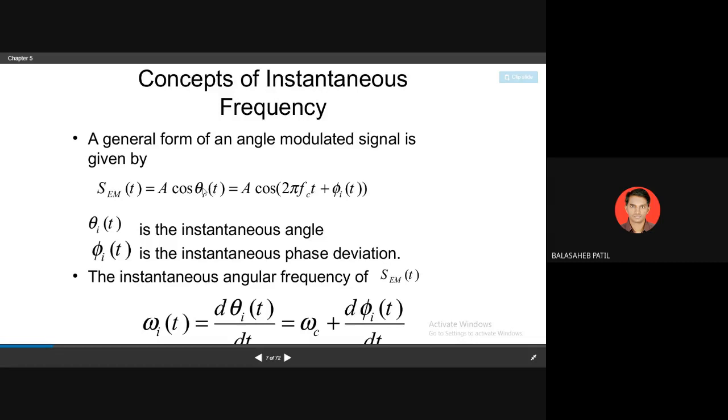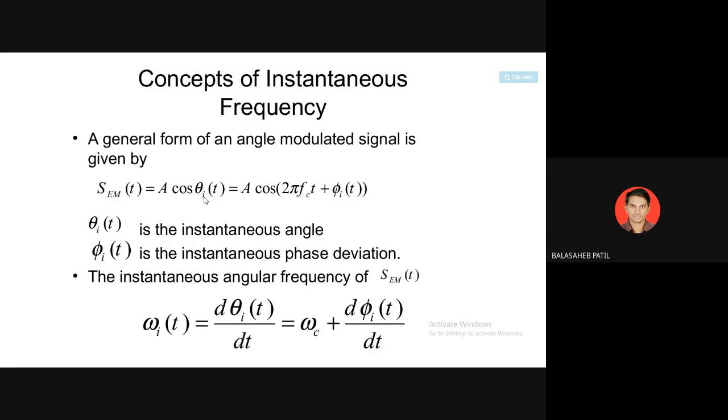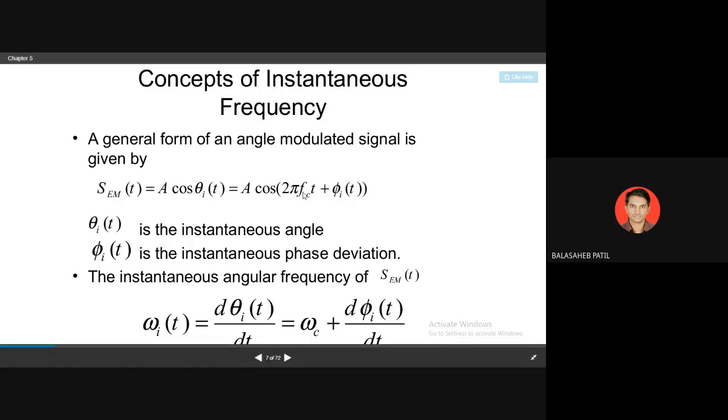So this is omega t, sorry, this phi. This is single theta. Theta is nothing but the angular value, which is converted into omega_c t plus phi, that is, frequency plus angle.